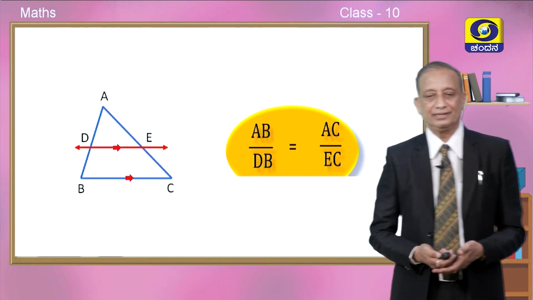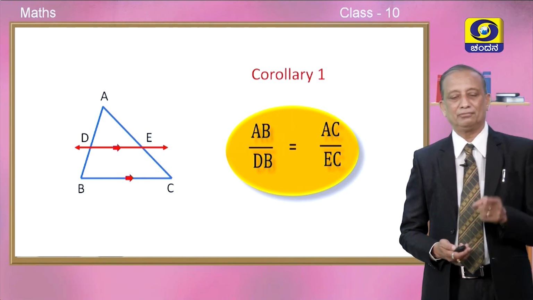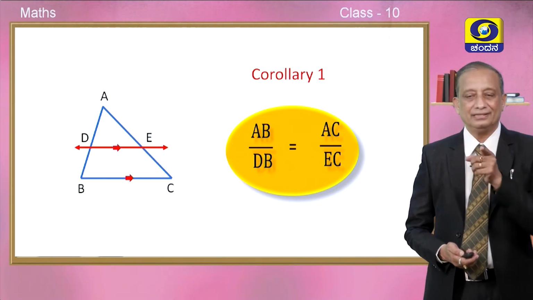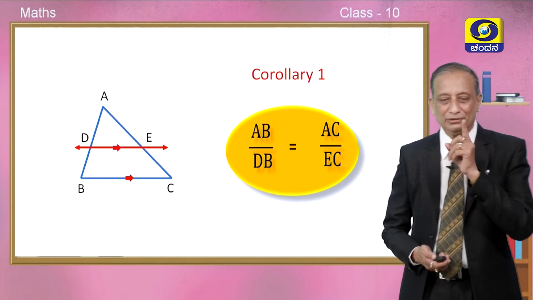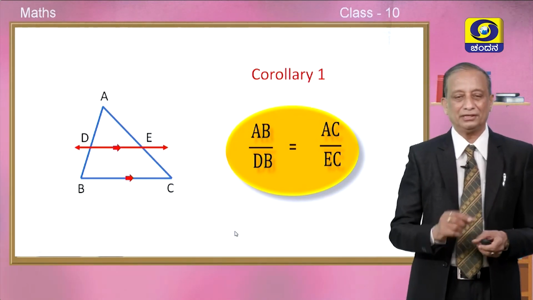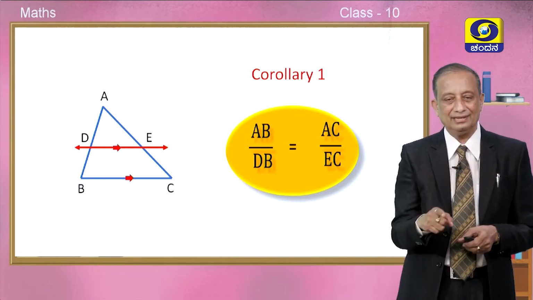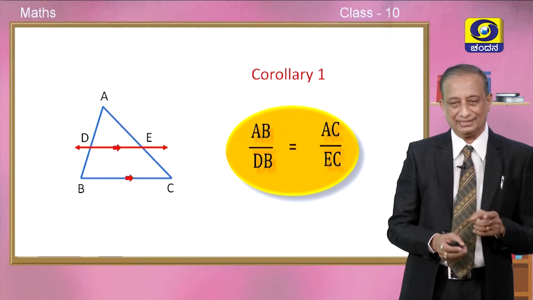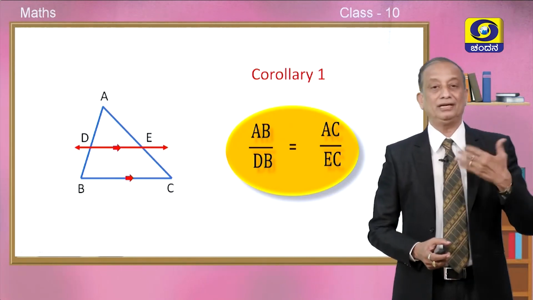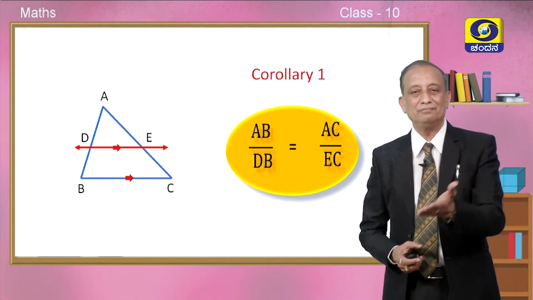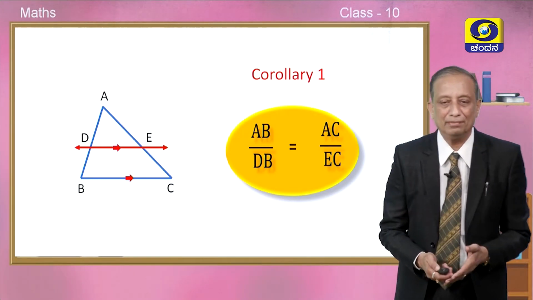Yes. Now, children, see here. In the same figure, what we have understood from corollary number 1 is AB upon DB is exactly equal to AC upon EC. I would like to bring it to your knowledge once again for your information. If AB is twice the length of DB, then AC will be twice the length of EC. This is the meaning. Or in general, if AB is m times DB, then AC will be m times EC only. This is the meaning of corollary number 1.